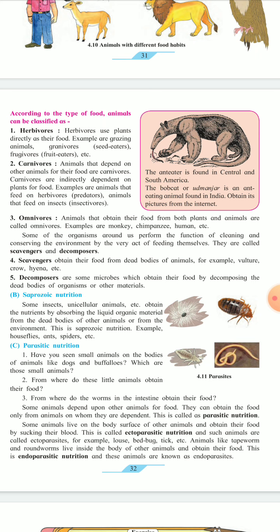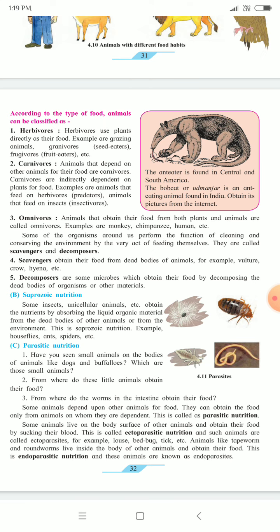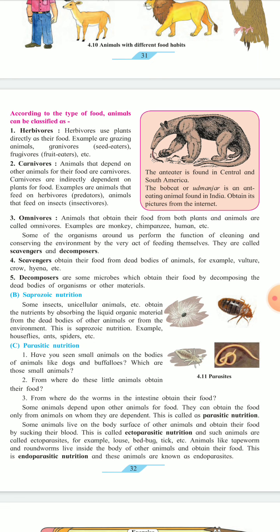Let's see the examples given in the bracket. The anteater is found in Central and South America. This is an anteater, found in Central and South America. The bobcat or Adamangar is found in India. Obtain its pictures from the internet. Okay, if you search, you will get the pictures.